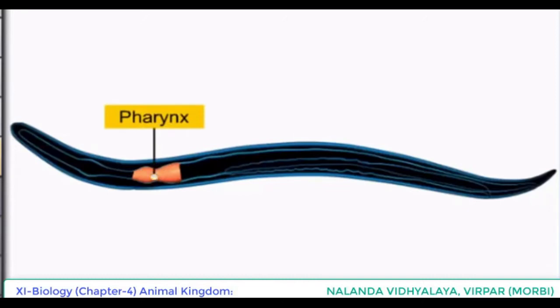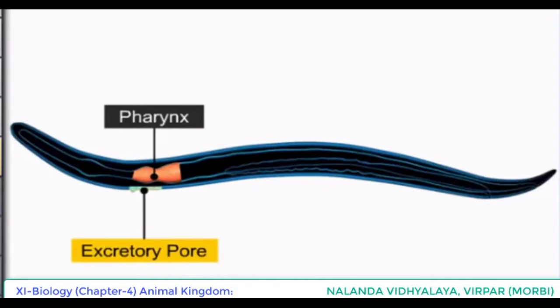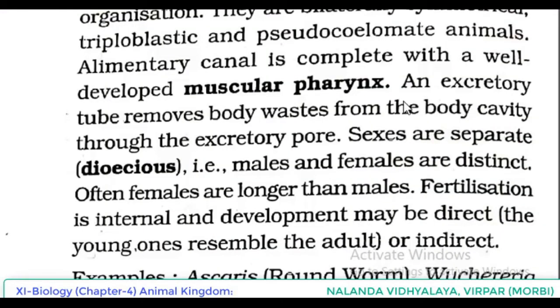An excretory tube removes body waste from the body cavity through the excretory pore. Once again, say that point: an excretory tube removes body waste from the body cavity through the excretory pore. In the case of Platyhelminthes, we said they have specialized cells called flame cells which help in excretion and osmoregulation. When coming to Aschelminthes, an excretory tube is present which removes the body waste from the body cavity through the excretory pore.